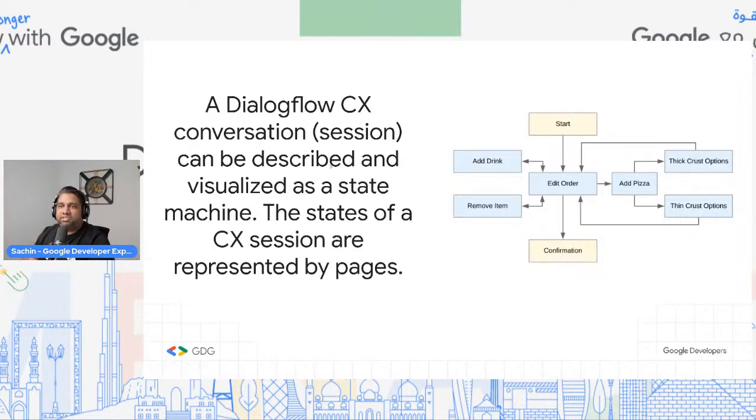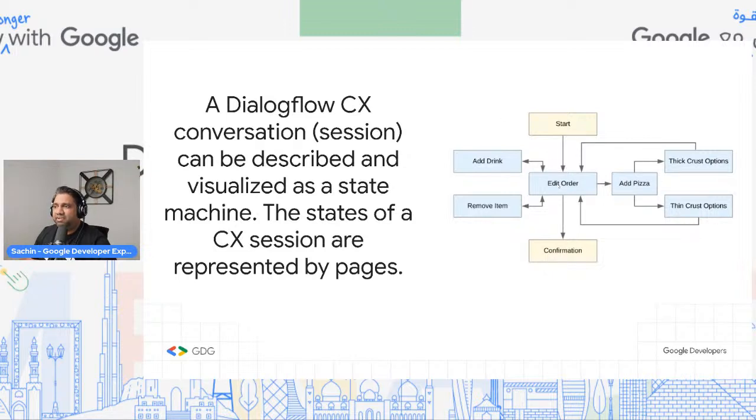In Dialogflow CX, each session can be described and visualized as a state machine. This is another main difference between how you build in Dialogflow ES or Essentials versus Dialogflow CX. Dialogflow CX is based on a state machine model. The states of the CX sessions are represented by pages. So you have a start page.